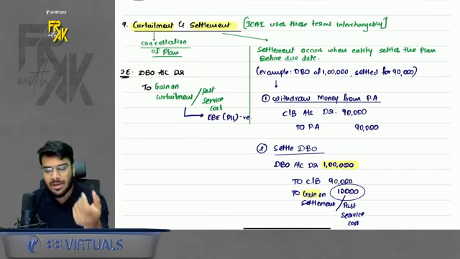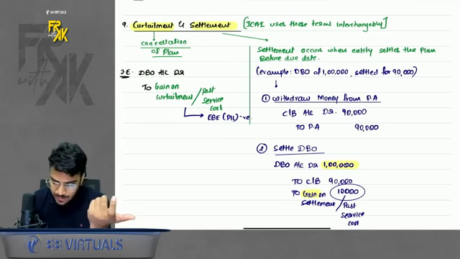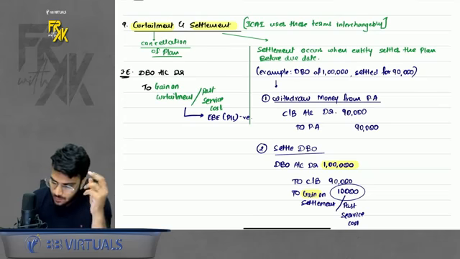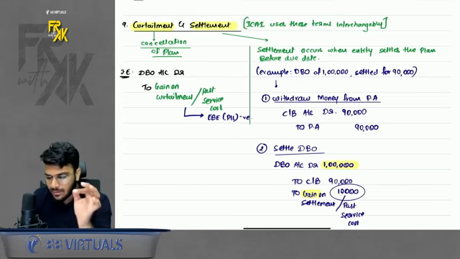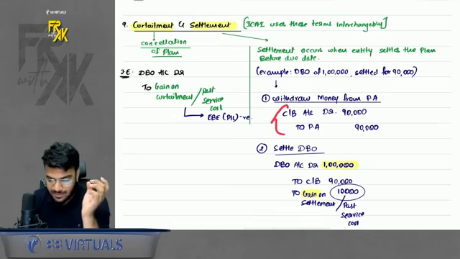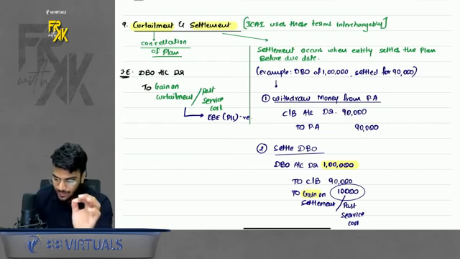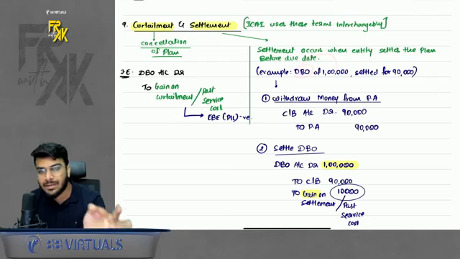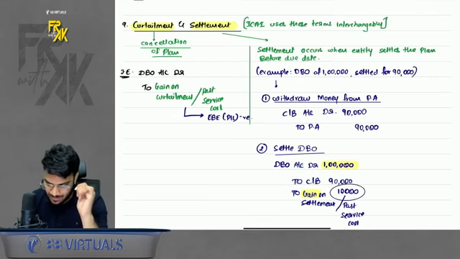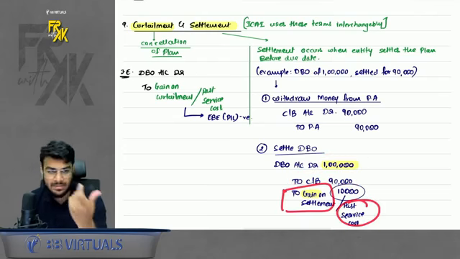Settlement happens when you are settling for a lower amount. So let's say DBO worth 1 lakh was settled for 90,000. Here you have to do two things. First, because you have to settle for 90,000, you have to make the payment of 90,000, withdrawing the money from plan asset. So you will say cash bank to plan asset 90,000, and then you will settle the DBO. When you are settling the DBO, do remember you are settling a DBO worth 1 lakh. So the liability will get reversed worth 1 lakh, but you will make a payment of only 90,000. So the balance will be gain on settlement, or you can also use past service cost.